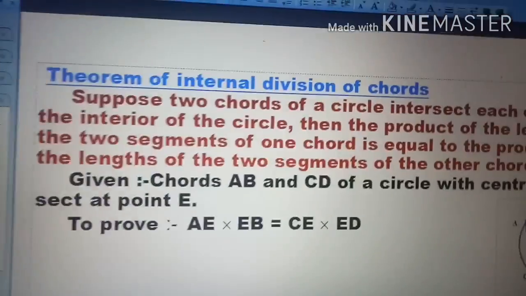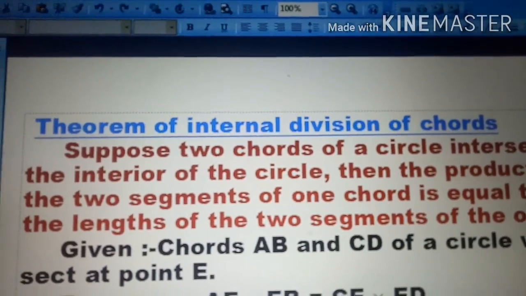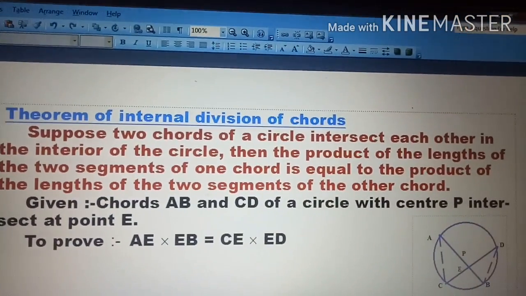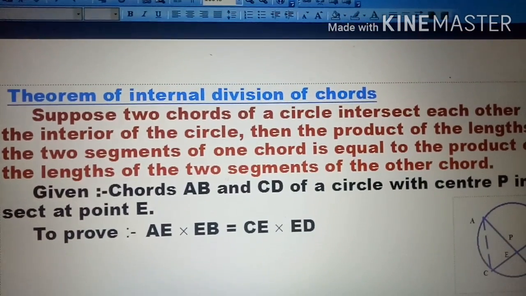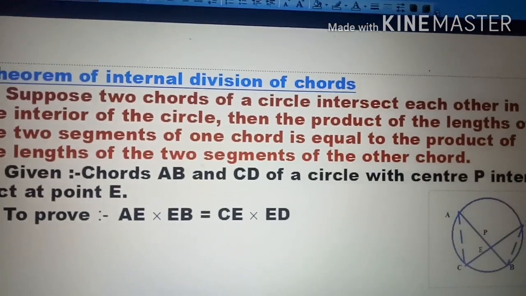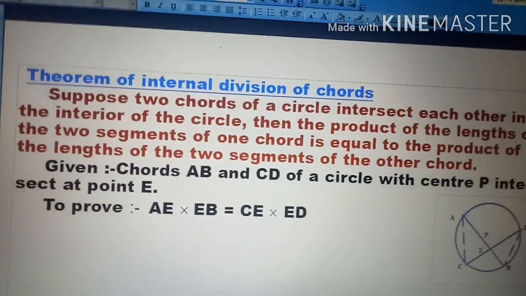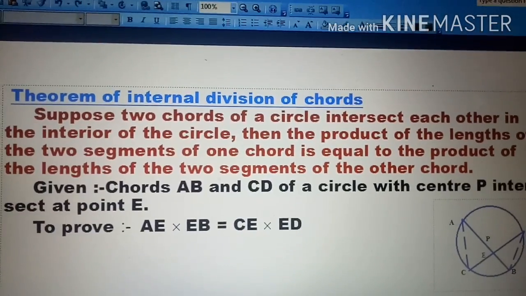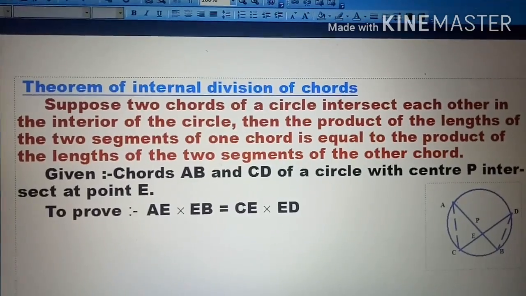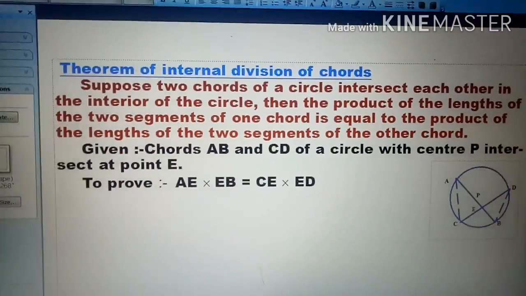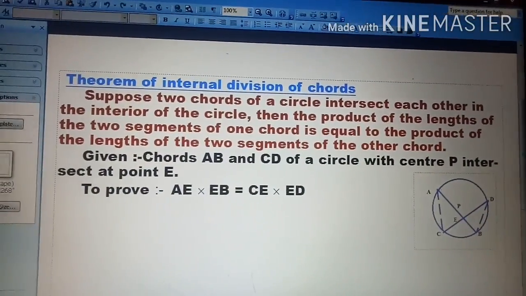Good morning, friends. Today we are going to learn the theorem of internal division of chords. Suppose two chords of a circle intersect each other in the interior of the circle. Then the product of the lengths of the two segments of one chord is equal to the product of the lengths of the two segments of the other chord. So let's see. This is a statement and it is a very simple theorem for us to learn.